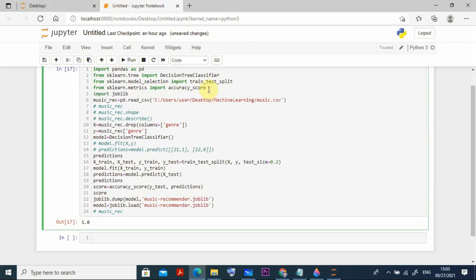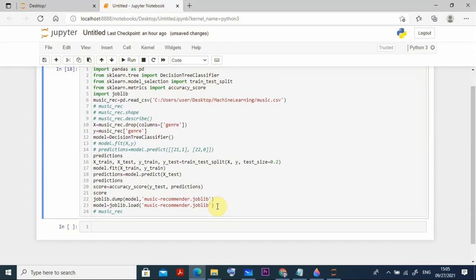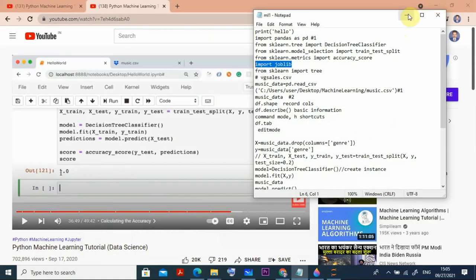So once you do it here, now you want to put joblib.dump the model, music recommender, that joblib, that it will be there. Okay, now suppose I try to run this, Control enter, so it will be there, and the desktop I think it will be stored there somewhere, I have to check it there.